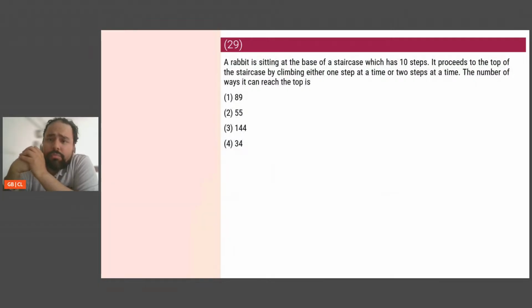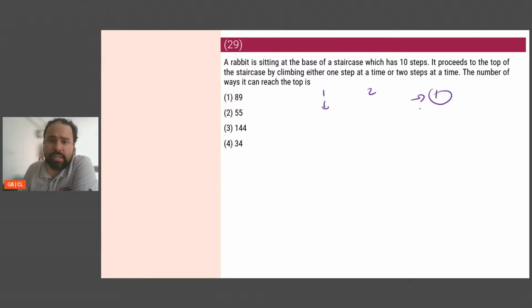A rabbit is sitting at the base of a staircase which has 10 steps. It proceeds to the top of the staircase by climbing either one step at a time or 2 steps at a time. In how many ways can it reach the top? Okay, so there are 10 steps, and I have 1 and 2. Let's say all 1, that means you take single steps at a time. I denote it by A. If he takes all 1 steps, he can only do it in one way.